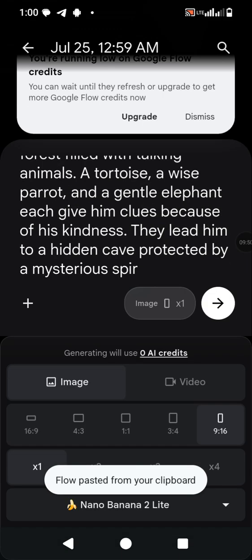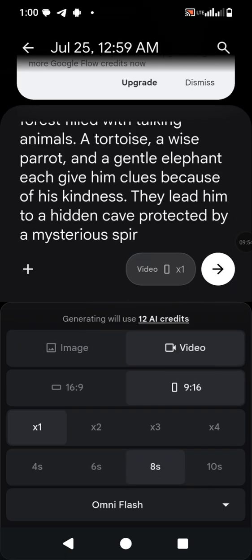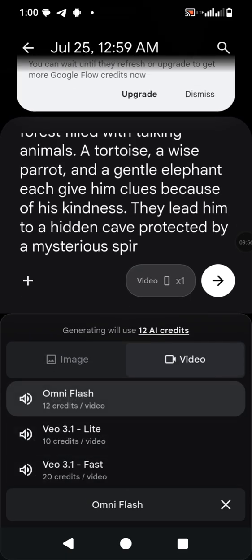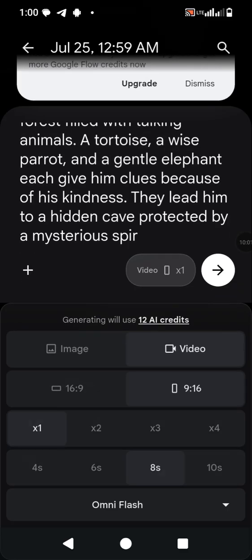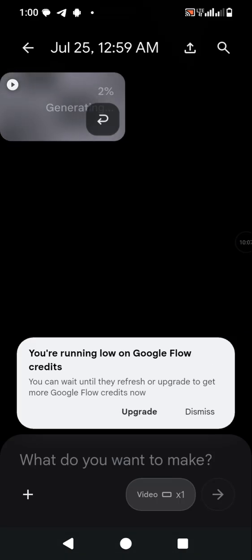Then remember, we are left with 13 credits. Since we are left with 13 credits, we can decide to use 12 Omni Flash. We can use 12. So put it here. It will still go. So it's loading. Let's give it some time.